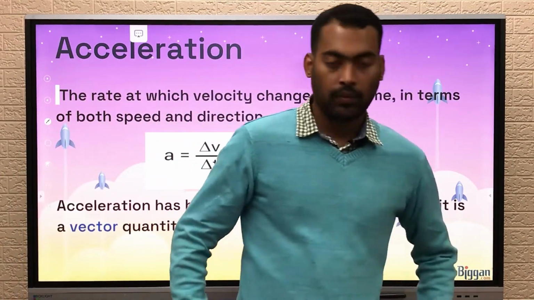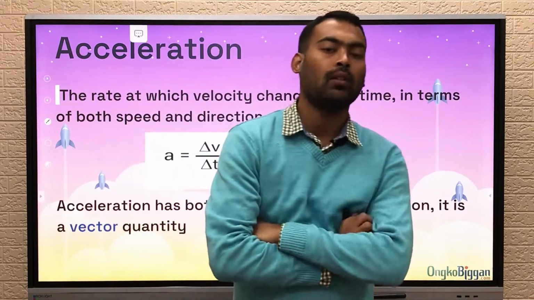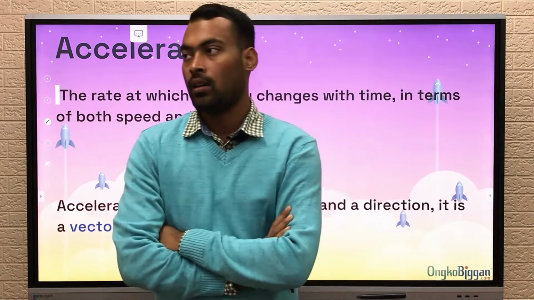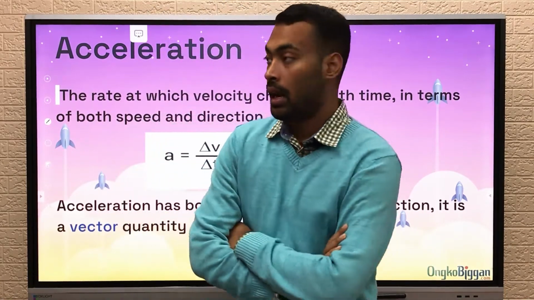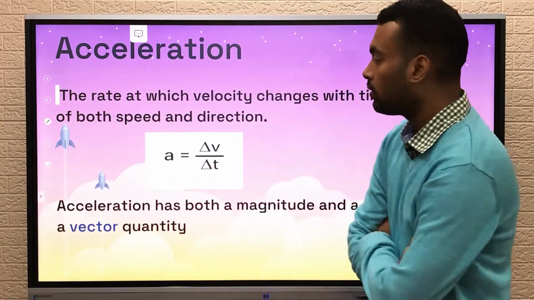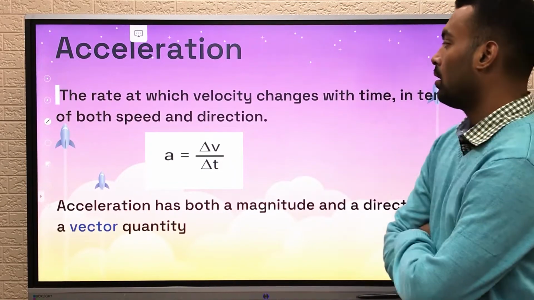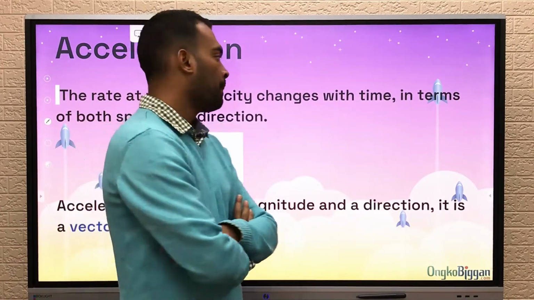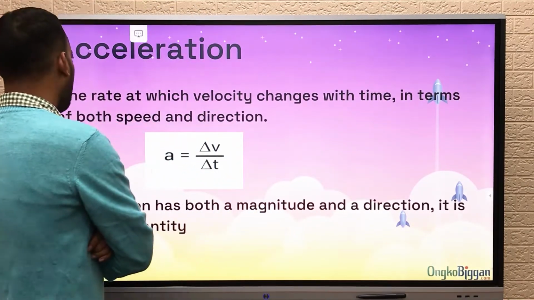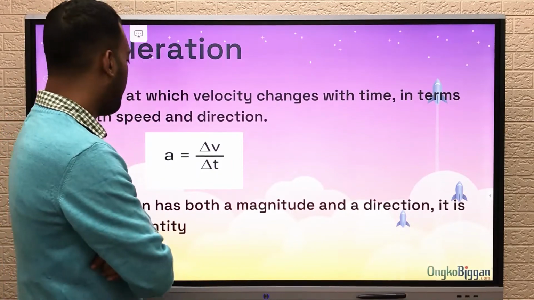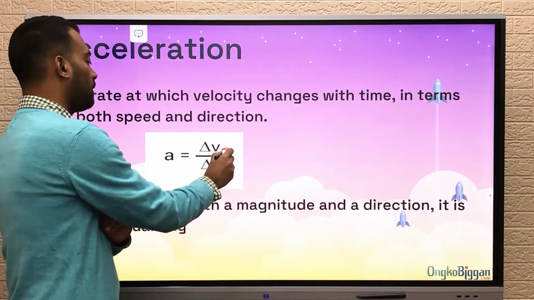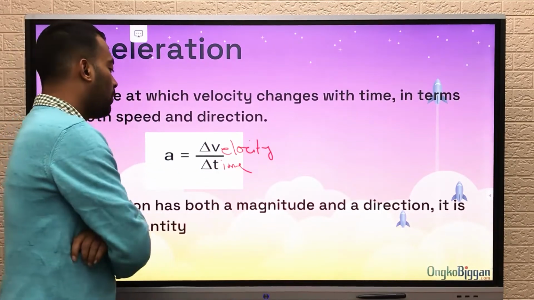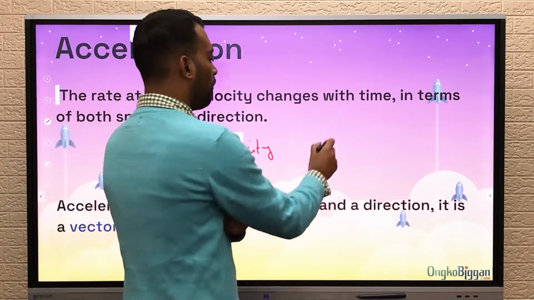Acceleration. Before acceleration, let me talk about velocity, which I've already covered. Velocity is the rate of change of displacement. That is velocity. Now, acceleration is the rate of change of velocity. Okay, the rate of change of velocity is acceleration. So that means velocity divided by time.